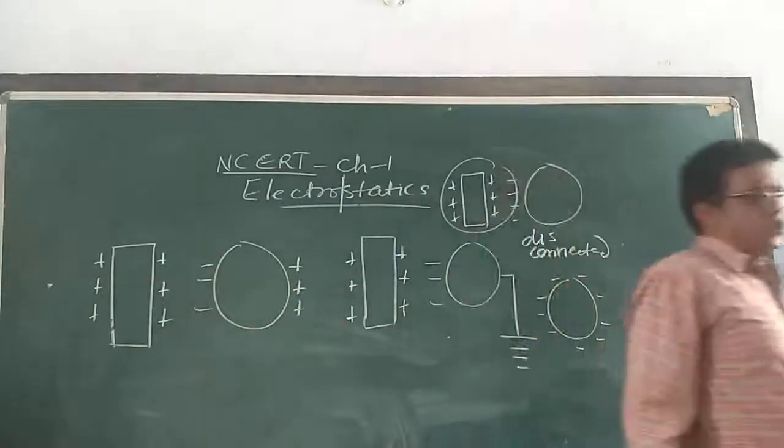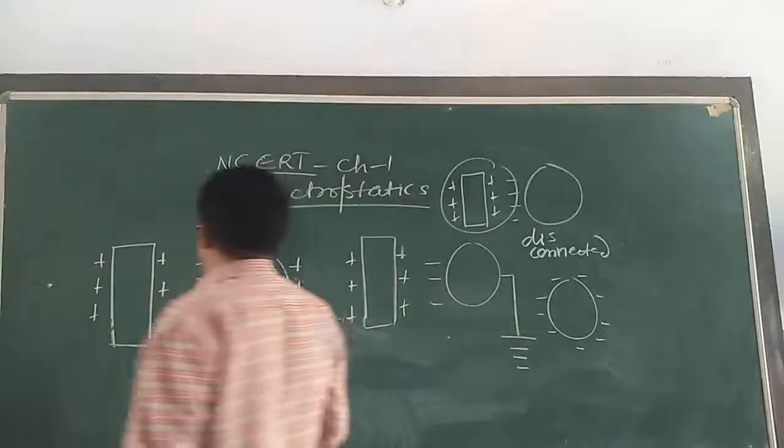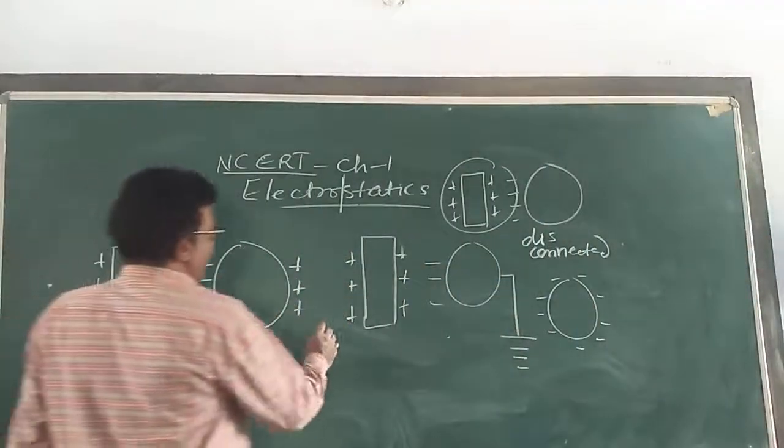So draw all these figures here. First, the charged body is brought near the uncharged body, in the first figure. Then it is connected to the earth, then disconnected from the earth, and the charging body is removed. This is our first figure, this is our second figure.